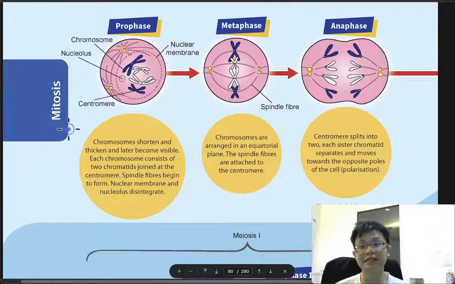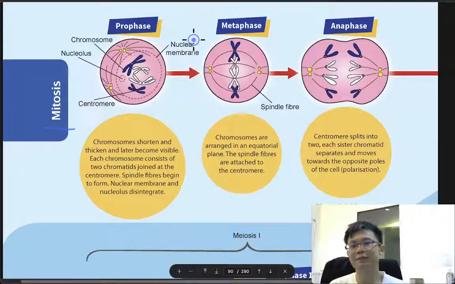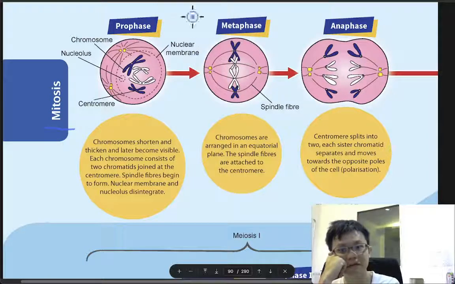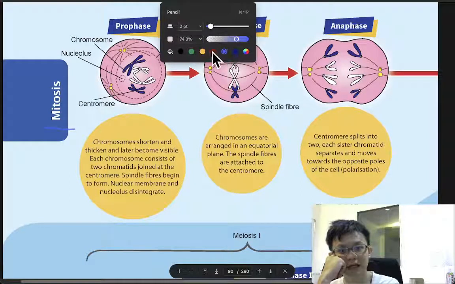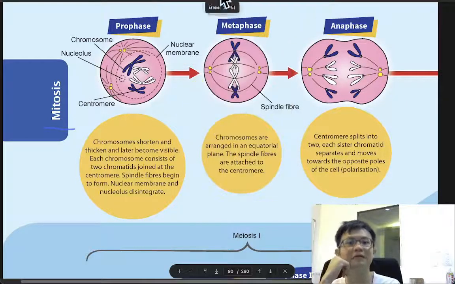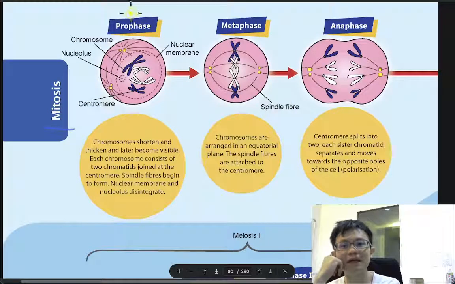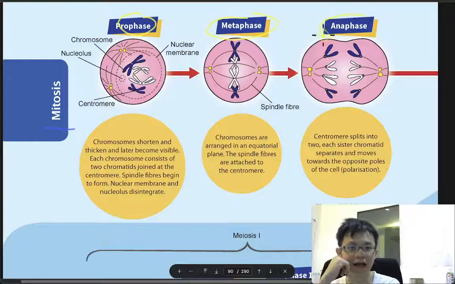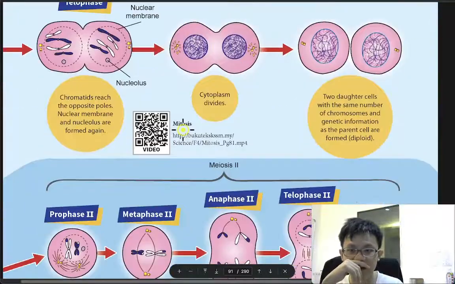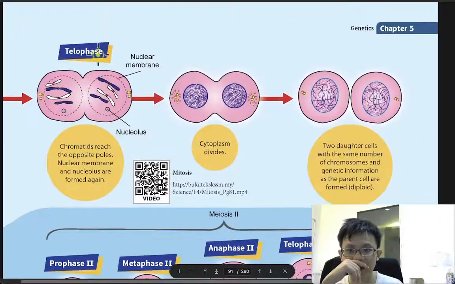Okay, we are going to look at mitosis. Mitosis is easy. In mitosis, you have prophase, metaphase, anaphase, and one more, telophase.